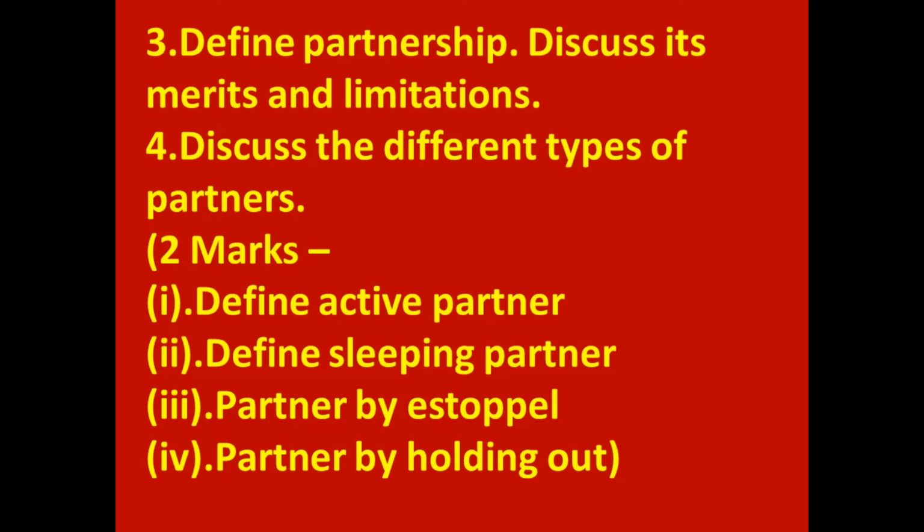From same topic, student may get 2 marks questions also. So for 10 marks, he may give this question, discuss the different types of partners. Otherwise, for 2 marks, any 1 type of partner may be asked. And important questions for 2 marks are, first one, define active partner. Second one, define sleeping partner. Third, partner by estoppel. Fourth, partner by holding out.